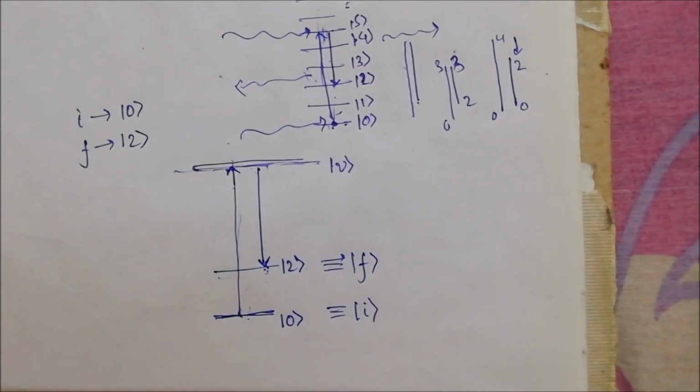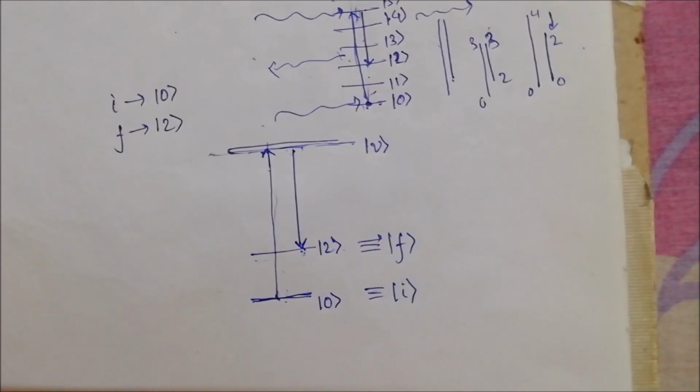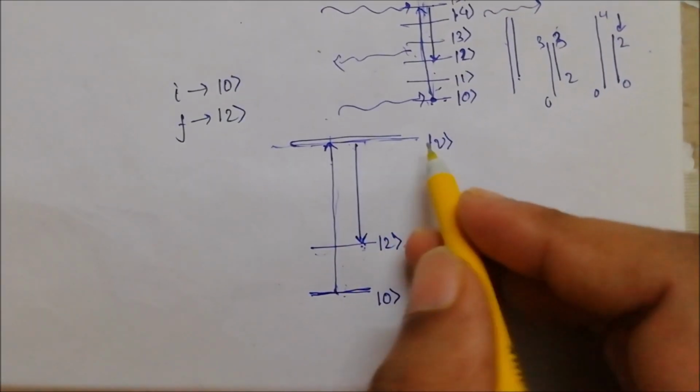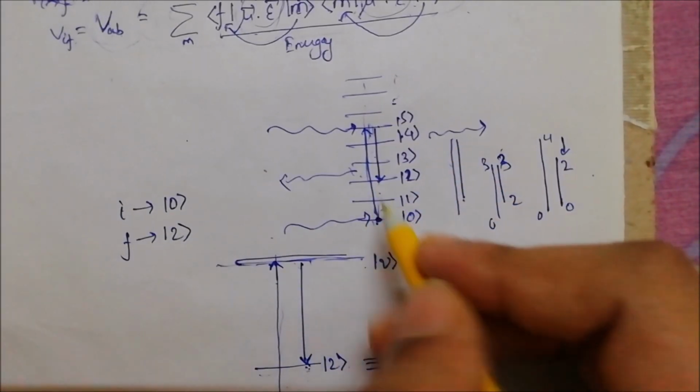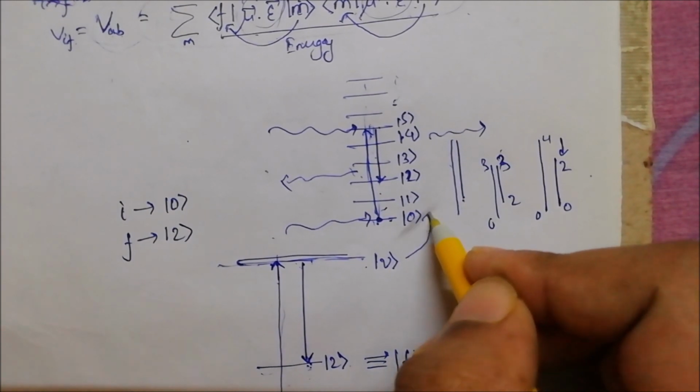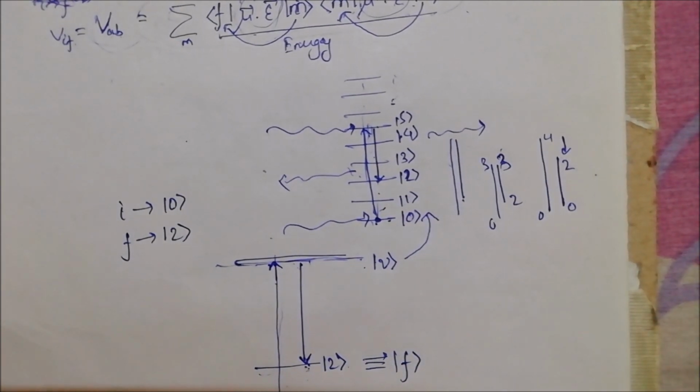So if you have already studied Raman and don't know what these final states and virtual states mean, the virtual states have this significance.